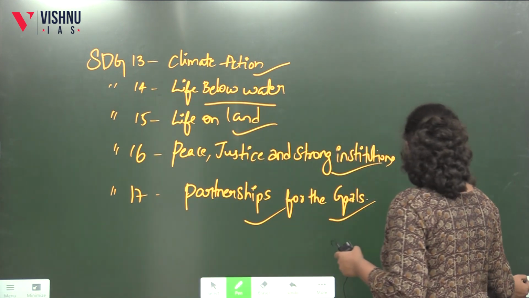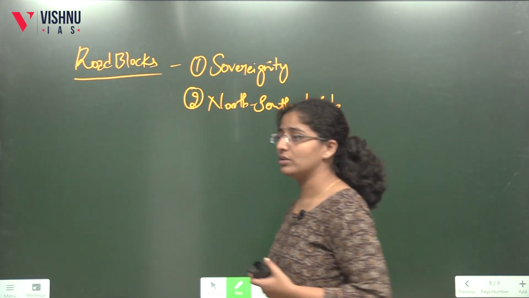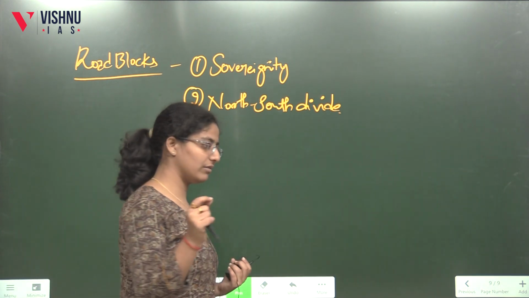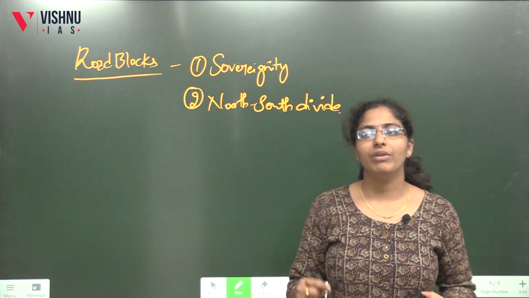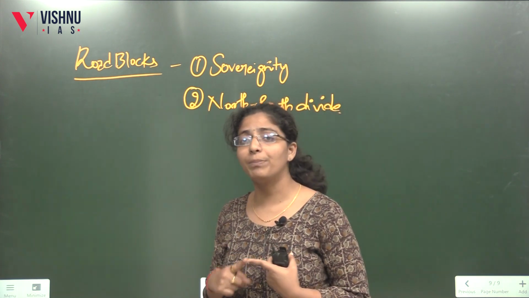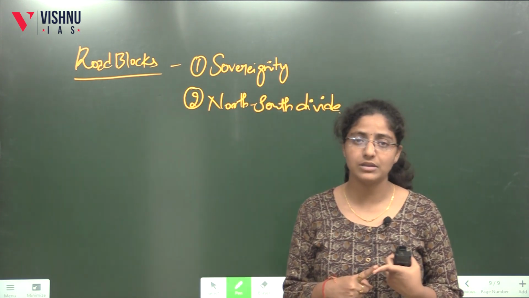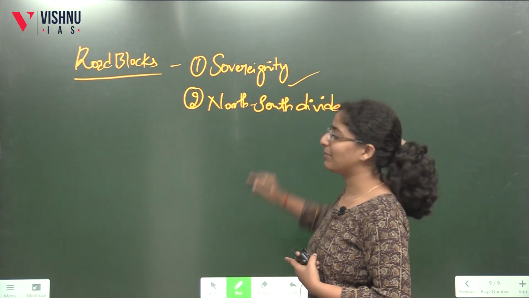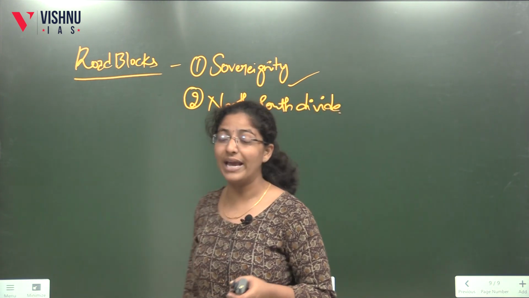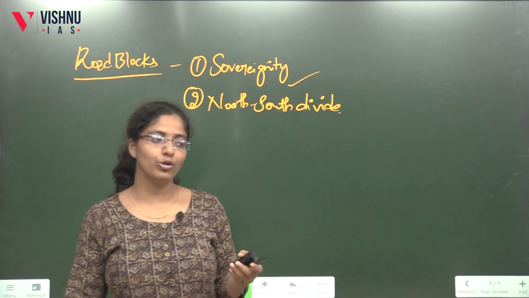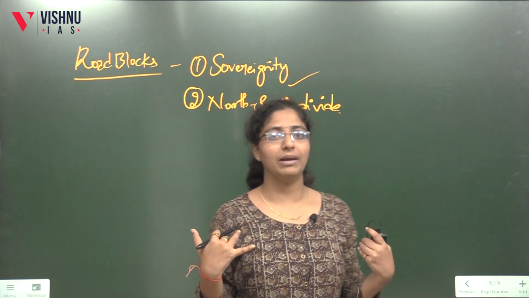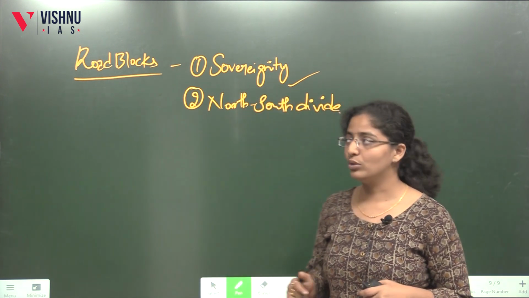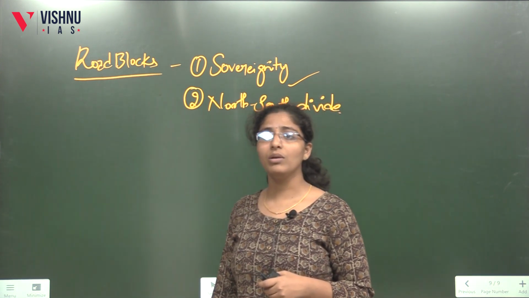So next we'll go. See, what are the roadblocks in order to reach all these goals? Any given day, a coin will have two sides. So when you talk about these many positives, what is stopping any country from adopting these things? What is stopping any individual from doing all these things? It is that sovereignty. That means environmental interdependence, economically, few countries are developed and few countries are underdeveloped. In order to adopt all these things, it is a costly affair. So when we come to the roadblock, this will play the major role.